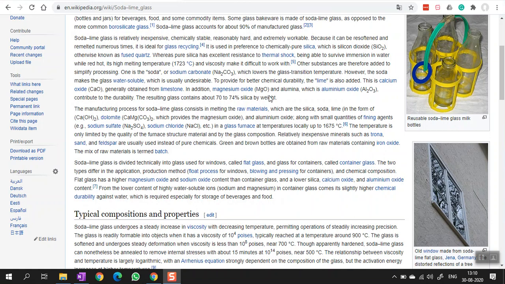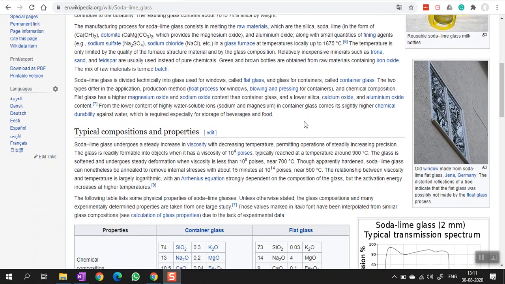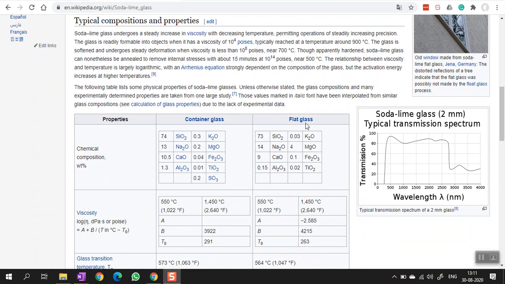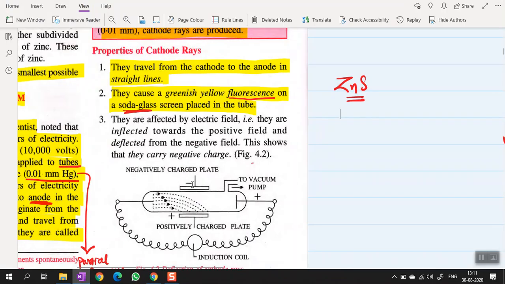So this soda glass is a mixture which is used for making glass bottles and window glasses. So basically it's a glass. Why am I calling it a mixture? It is not a compound, it's a mixture of all these different compounds which you see over here. Some of these compounds, when mixed in a certain proportion, are responsible for making up a fluorescent substance.